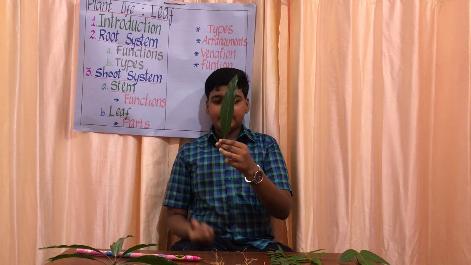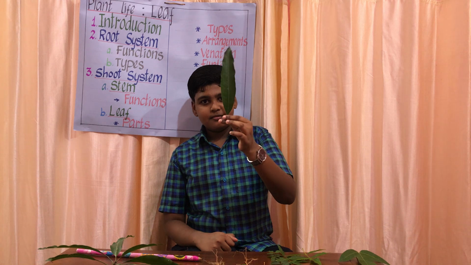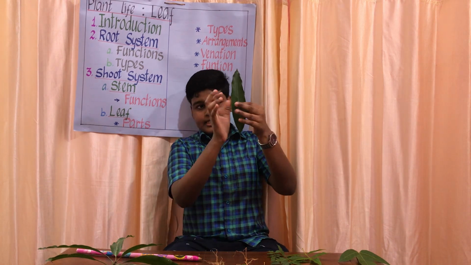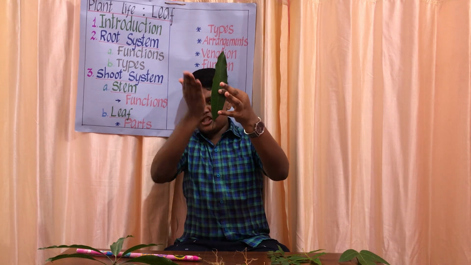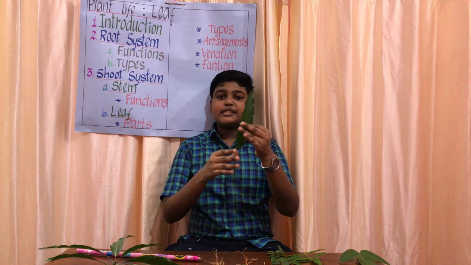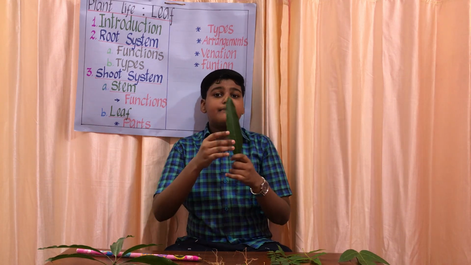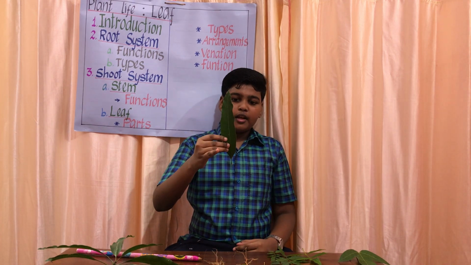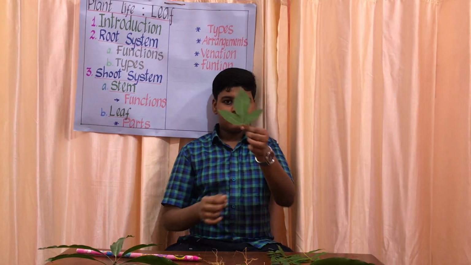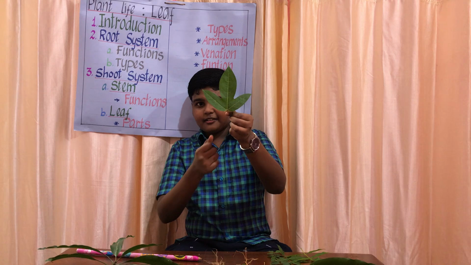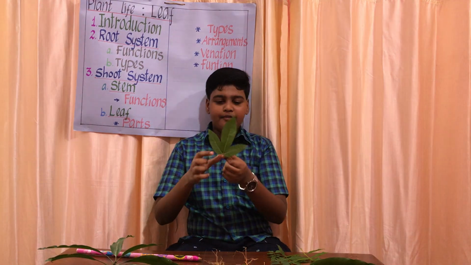This is the mango leaf, and this is a simple leaf. How can I tell that? This is the lamina, right? Is it divided? Are there any divisions? No divisions. If the lamina of a leaf is not divided, it is known as a simple leaf. In some plants, it can be like this. It's divided. Sometimes you will think it's a compound leaf. No, it is a simple leaf.